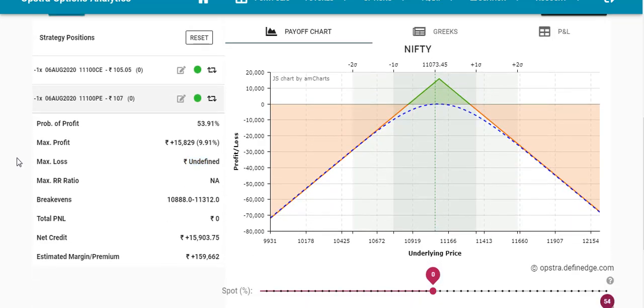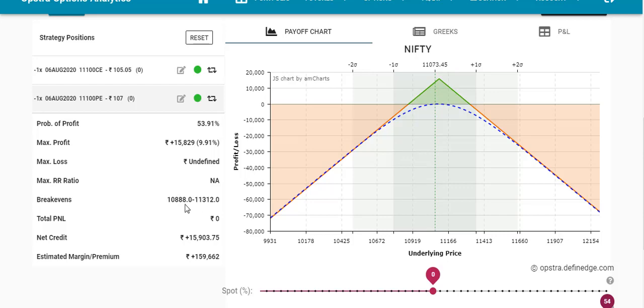First of all, you have to calculate the next point where you will do the adjustment. The next point is based on where you created the short straddle, 11,100, and your break even point, 11,300. What is the difference between these two strikes? 11,300 minus 11,100, so there is a 200 point difference. The next adjustment point will be around 11,500: 11,300 plus the 200 point difference makes 11,500. So the next adjustment will be done at 11,500.